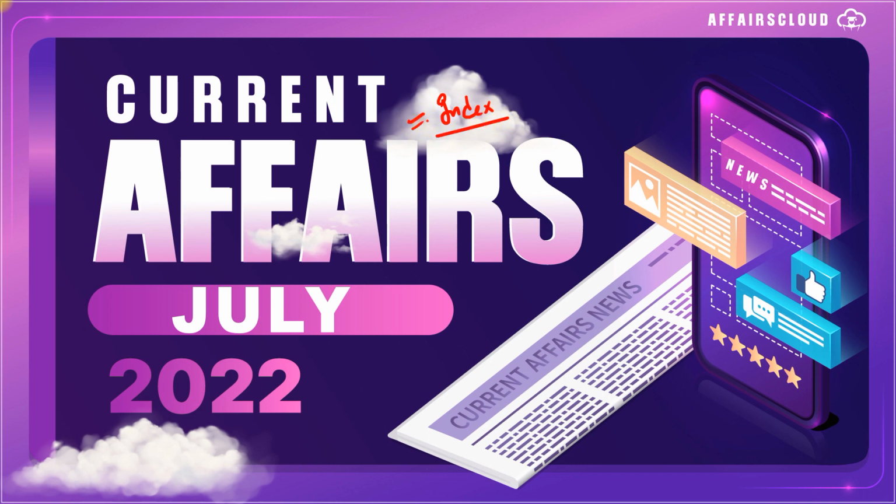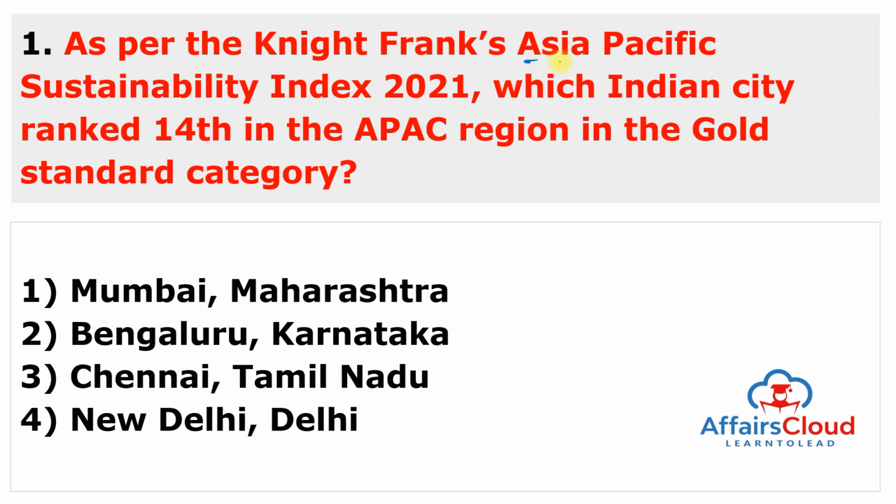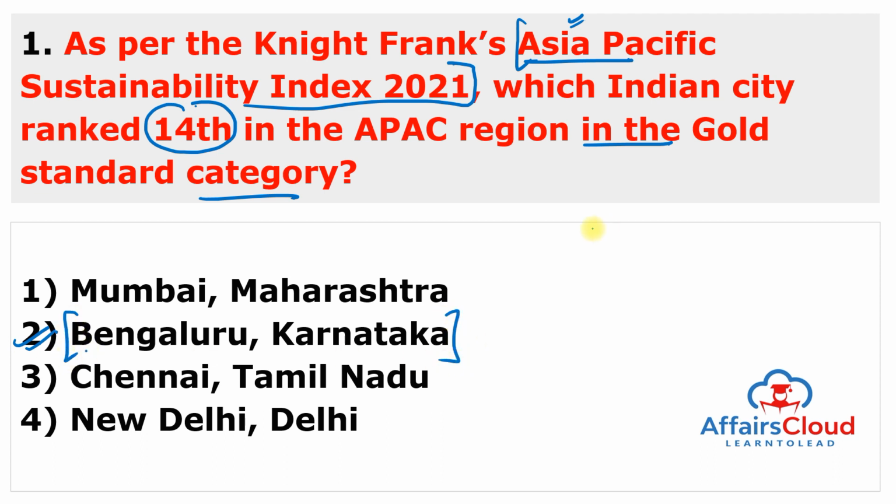This is indexes which were released in the month of July, and here is the first question. As per the Knight Frank's Asia Pacific Sustainability Index 2021. So you have to remember the keyword Asia Pacific Sustainability Index 2021. Which Indian city ranked 14th in the Asia Pacific region in the gold standard category? And this city of India is Bengaluru, which is situated in Karnataka. So answer of this question is second.